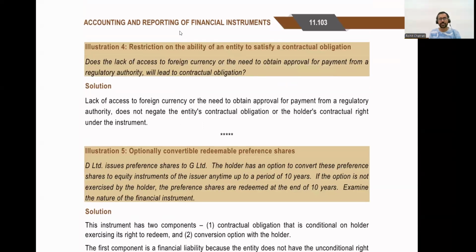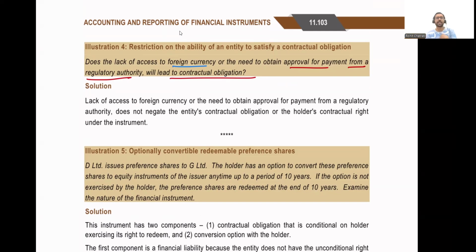Let's now look at illustration number 4. Does the lack of access to foreign currency, or the need to obtain an approval for payment from a regulatory authority, mean it will not be considered a contractual obligation? Now, let me try to expand this example.